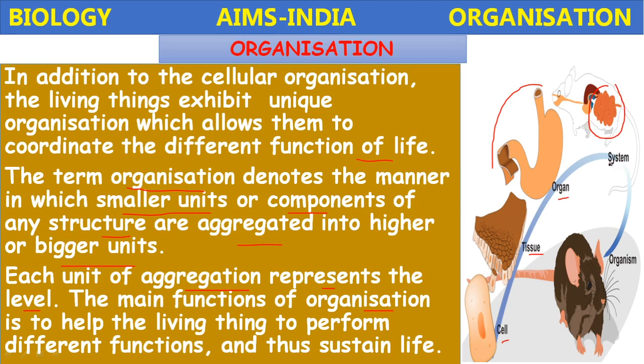It means a system includes different organs but performs only a single function, that is digestion. Like this, several systems combine to form the organism. Okay, this is called organization. Smaller units combining to form the bigger units, they are aggregated to form the organism. Okay.